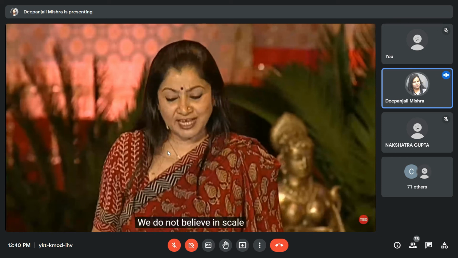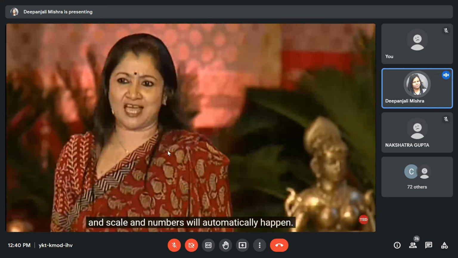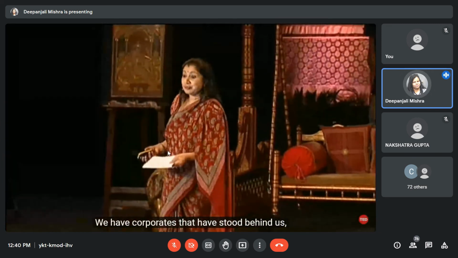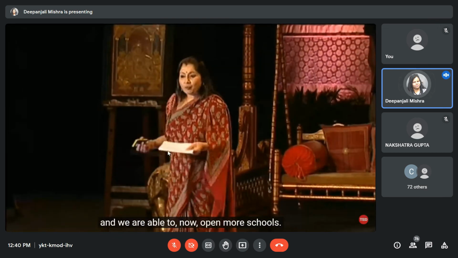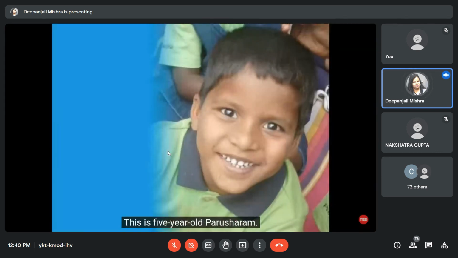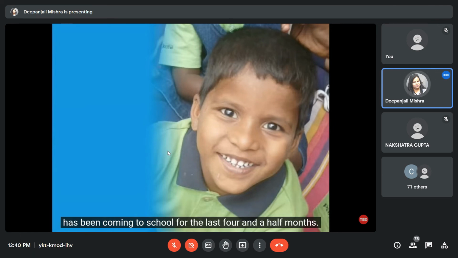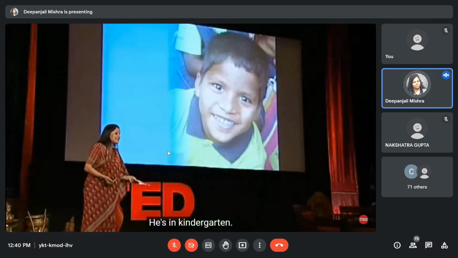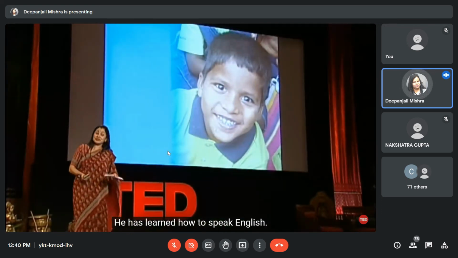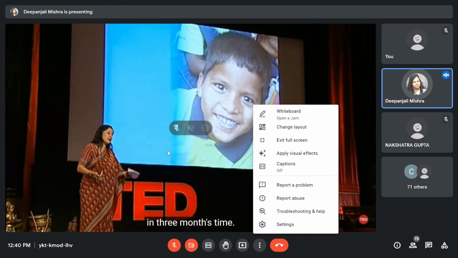We do not believe in scale because we believe in quality, and scale and numbers will automatically happen. We have corporates that have stood behind us, and we are able to now open more schools, but we began with the idea of one child at a time. This is 5-year-old Parusharam. He was begging by a bus stop a few years ago, got picked up and is now in an orphanage, has been coming to school for the last 4.5 months. He's in kindergarten. He has learned how to speak English. We have a model by which kids can speak English and understand English in 3 months' time.